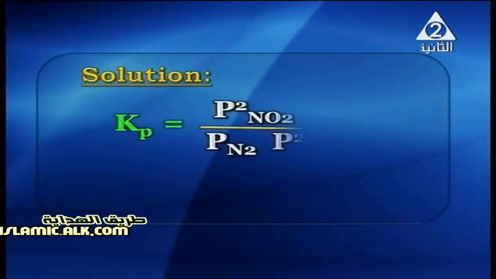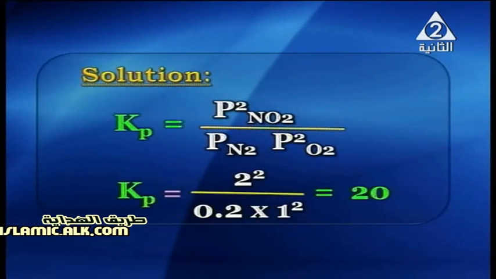So the solution here: Kp equals the pressure of nitrogen dioxide gas to the power 2 over the pressure of nitrogen times the pressure of oxygen to the power 2. So Kp here equals 2 squared over 0.2 times 1 squared, so it equals 20.